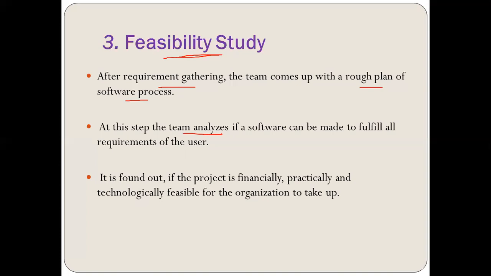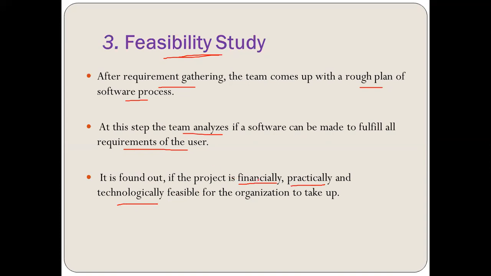The team analyzes if software can be made to fulfill all the requirements of the user. It is found out if the project is, now just remember these three terms: financially, practically, and technologically feasible.